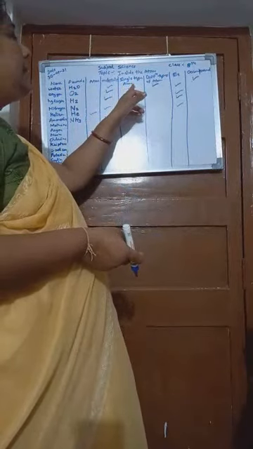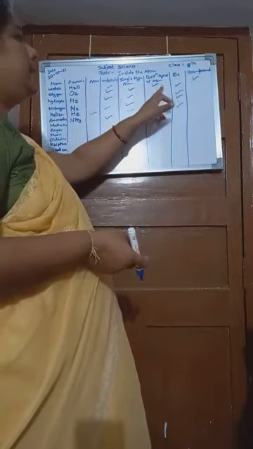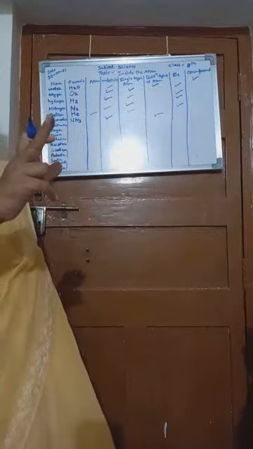Is it a single type of atom in a molecule or different types of atom in a molecule? It consists of different atoms. N means nitrogen and H means hydrogen. Therefore, it is different types of atom in a molecule. Then we have to check whether it is element or compound. Element means it consists of only one type of substance. It consists of two types of substance, therefore it is a compound.